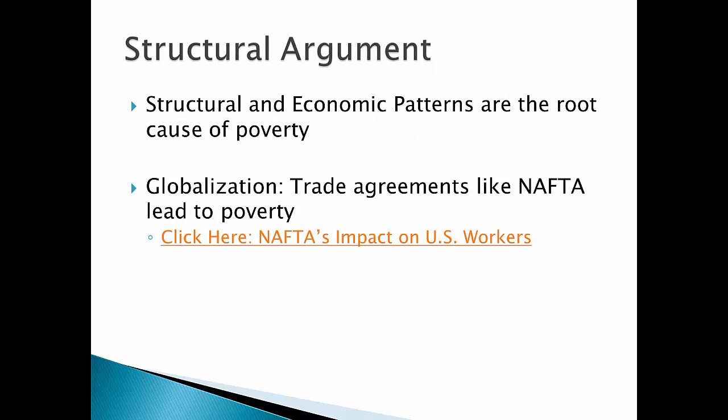Structural arguments argue that it's not enough to just look at individual people. You have to also look at the society in which these people are living. And when you look at the social policies and the economic patterns, we see that there's a huge amount of discrimination going on. There's a huge amount of exclusion going on, and there's no reason why blacks should be more poor than whites.